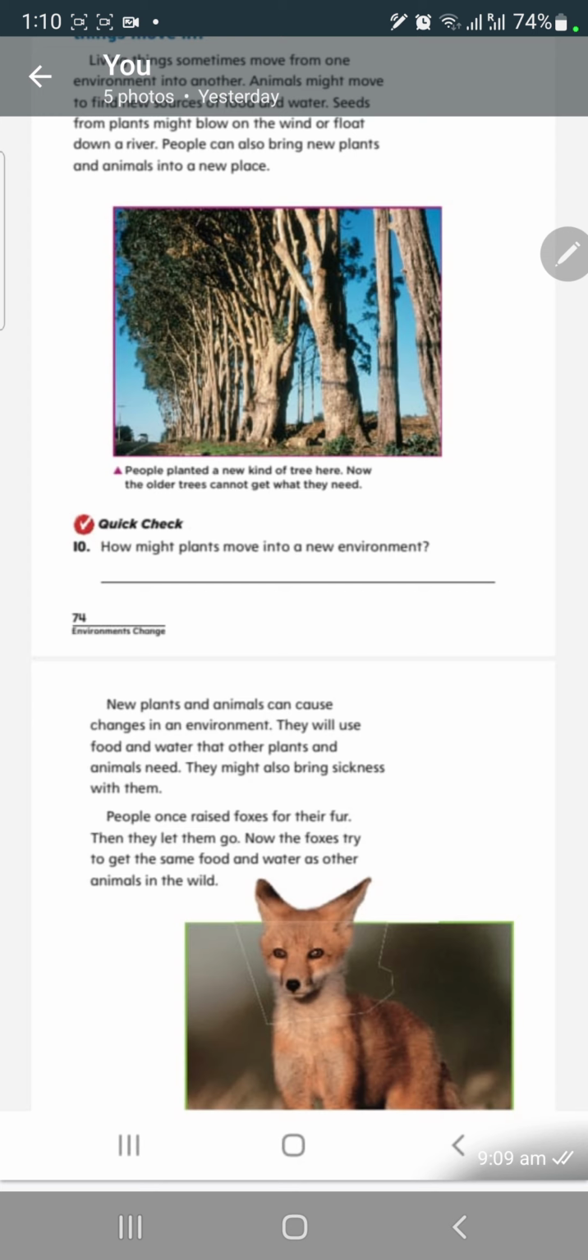So can you imagine, even to hunt, to kill them to get the fur? Really, it's not good. But it is also a kind of change in the environment.